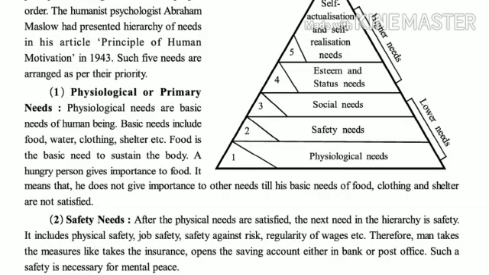The next level need is the safety needs. After the physical needs are satisfied, the next need in the hierarchy is the safety need. A man wants safety, which includes physical safety, job safety, safety against risk, regularity of wages, etc. Therefore, man takes measures like taking insurance, or opening a savings account either in a bank or post office, and such safety is necessary for mental peace.